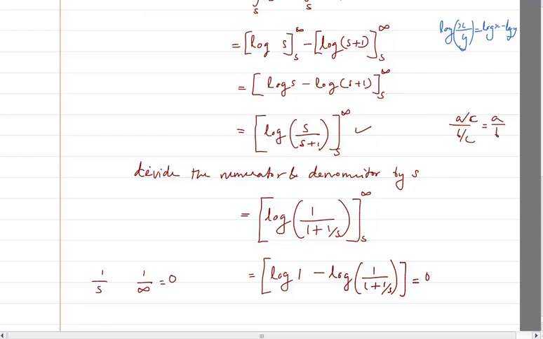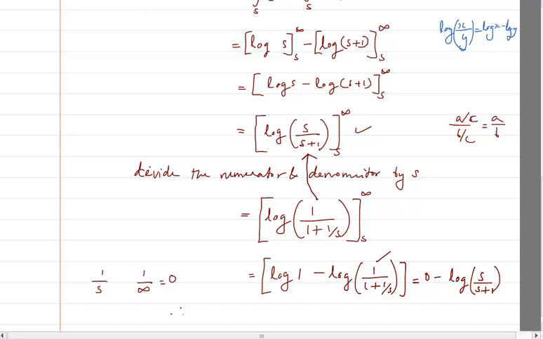So 0 minus log. See, now I am going to take this back in this form. Whatever is in the bracket, I am going to write again in this form, because that is what is written here. So if I write it back in that form, then it will become s divided by s plus 1.